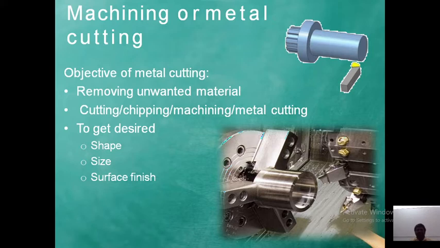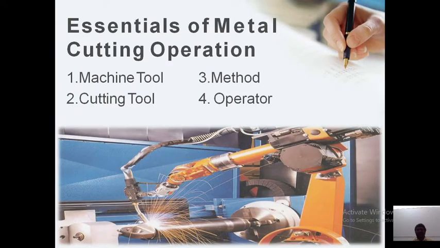The objective of metal cutting is removing unwanted material, that is cutting, chipping, machining, to get a desired shape, size and surface finish. We already know that. Essentials of metal cutting are the machine tool and the cutting tool, and the methods and operators essential for the metal cutting operation, that is the removal of excess material from the workpiece.